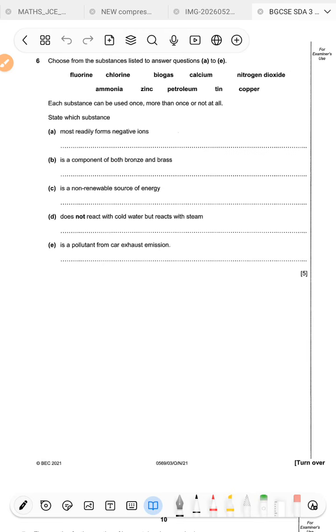So we have our substances there: fluorine, chlorine, biogas, calcium, nitrogen dioxide, ammonia, zinc, petroleum, tin, and copper. The instruction says each substance can be used once, more than once, or not at all. State which substance A most readily forms negative ions. Most readily forms negative ions. So what do we know?